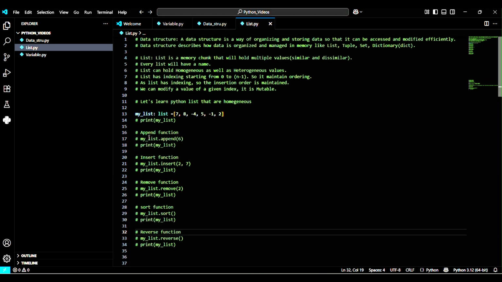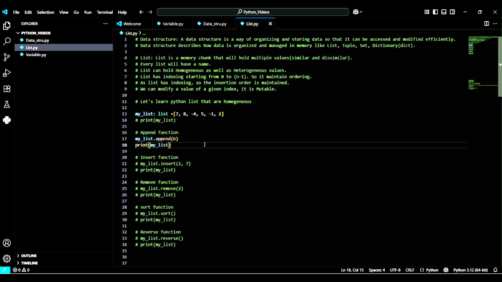So now we will learn about the insert function, remove function, sort function, and reverse function. When we use the insert function, again with the help of the reference of the list name my list, with the help of the dot operator, I am invoking the inbuilt function called insert. So let me uncomment this line. Sorry, this is the append function. Let me comment again. This is the insert function. So let me uncomment this line.